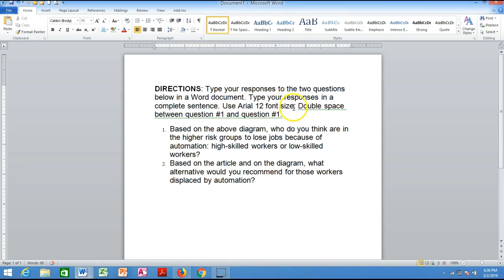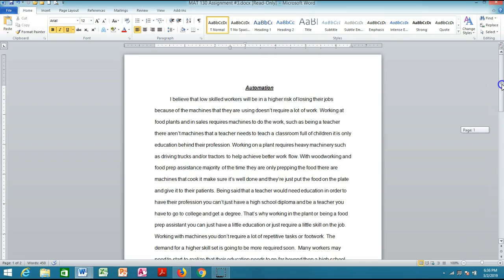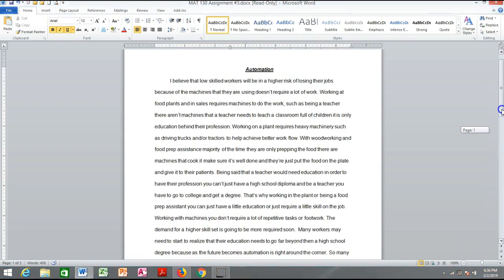I gave you 12 font size, double space between question 1 and question 2. Now, nowhere that I ask you to type an essay. An essay is different. You answer question number 1, and then you answer question number 2. Put the number 1 if you want, or you put the number 2 if you want. All right, but you have to make sure that you are typing 1 and 2, not an essay. So let me give you an example of what I'm talking about. See what I mean? This is an essay. I didn't ask for an essay. This is way too long. I only asked for a response for question number 1 and question number 2.